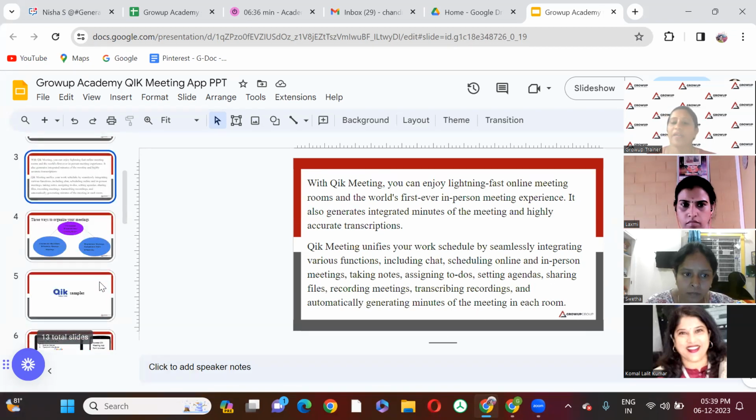Usually in the Qik Meeting app, we can create different meeting rooms, like in-person or with the team. Based on each room that is created, the minutes of meeting will be generated. It takes a few minutes, depending on how big the conversation is and how long the call is.